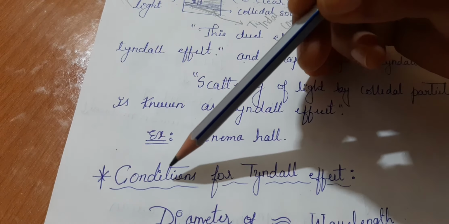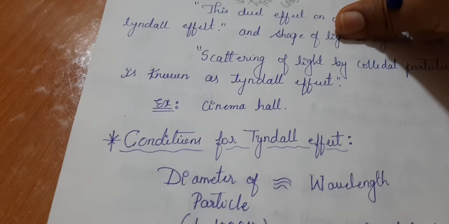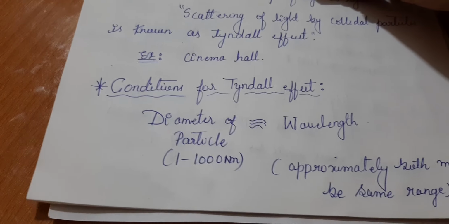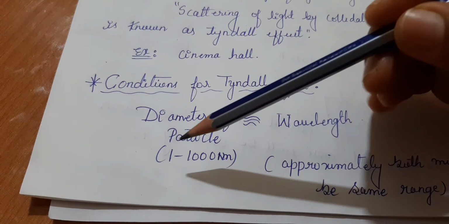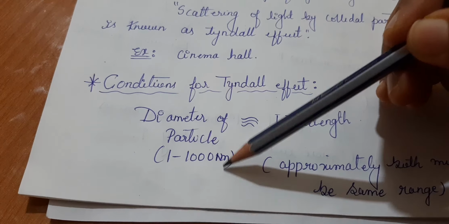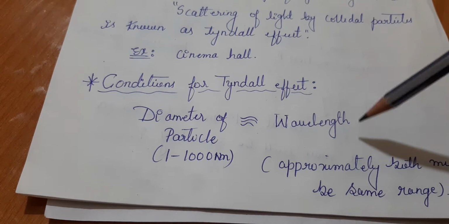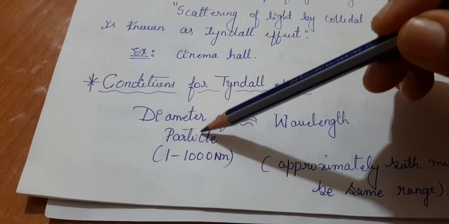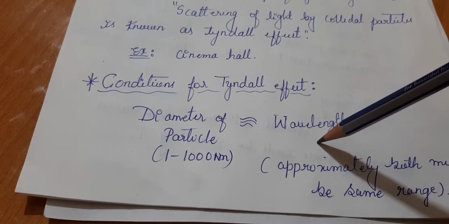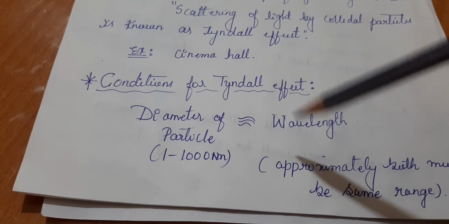Now we have certain conditions for the Tyndall effect to occur. What are those conditions? When the diameter of the particle is 1 to 1000 nanometer, the wavelength considered must match. The diameter as well as the wavelength of a colloidal solution should match.